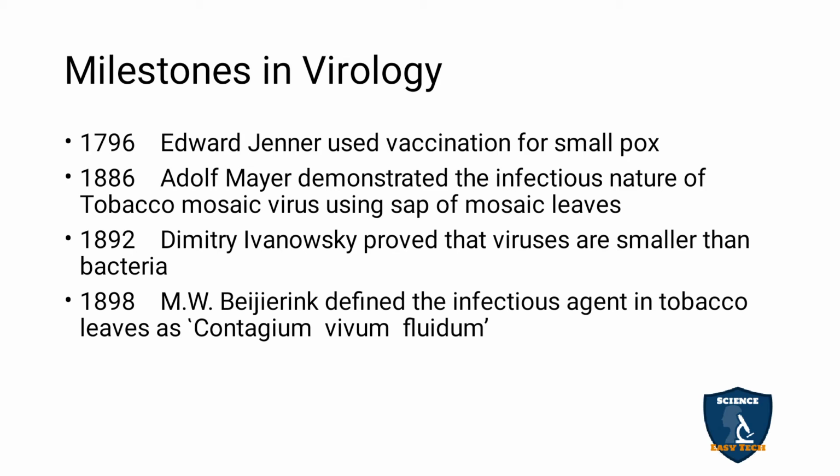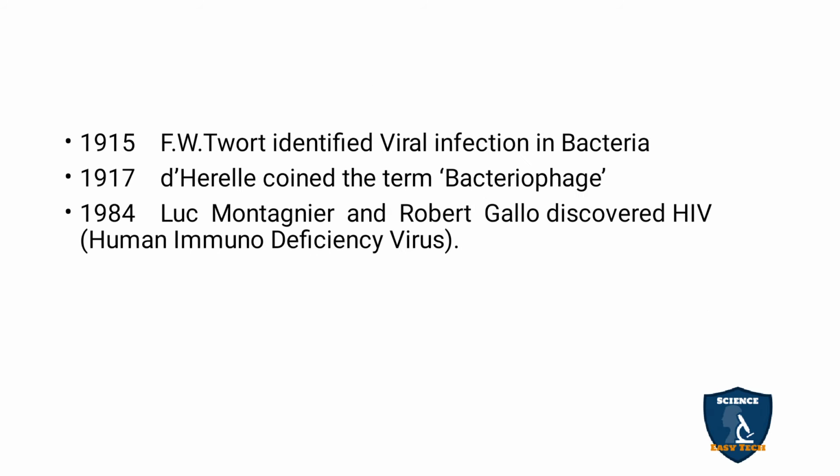1898, M.W. Beijerinck found the infectious agent, the sap from tobacco mosaic virus infected leaves. That juice is called contagium vivum fluidum. He took the infected plant leaf and made a juice, which is nothing but the sap, and sprayed it on a healthy plant. The disease appeared in the healthy plant. So that juice is called contagium vivum fluidum.